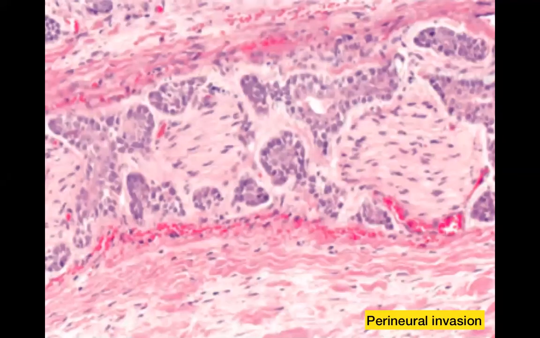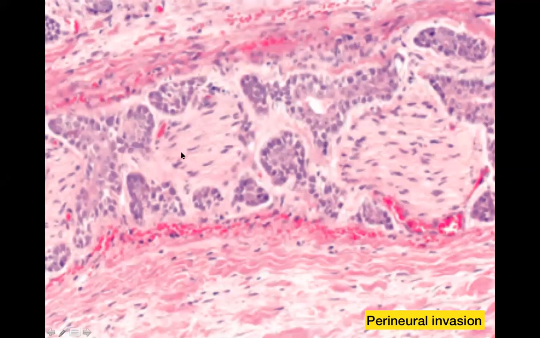Another very important feature to remember about this tumor is that it can show perineural invasion. And that is important for two reasons. One, it is painful. And two, because of this perineural invasion, this tumor can recur many, many years after the primary tumor has been excised. So this would be a patient who comes back after 10 years or after 15 years, because this patient may have had perineural invasion. So that's what you can see in this image.